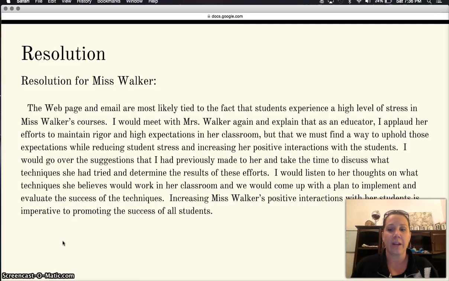Increasing her positive interactions with her students is going to promote the success of students, and is also going to promote the relationships between her and her students and their parents.